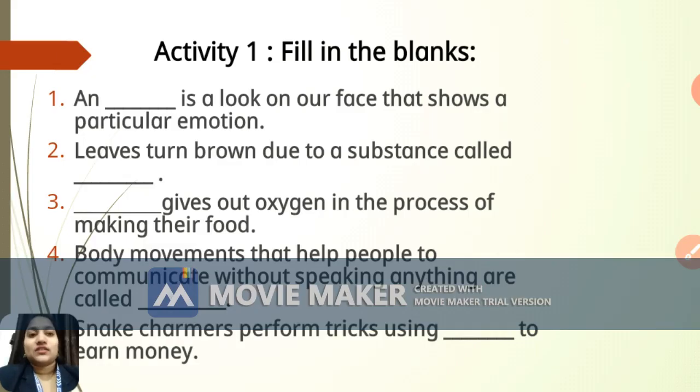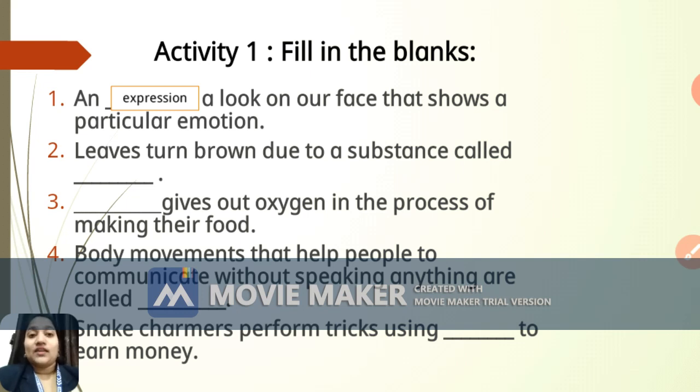So the first activity is fill in the blanks. Now you will read the fill in the blanks and then we'll get the correct answer. The first fill in the blank is: dash is a look on a face that shows a particular emotion. I repeat, dash is a look on a face that shows a particular emotion. So what is the answer here? The correct answer here is expression, right? So expression is basically a look on a face that shows a particular emotion.